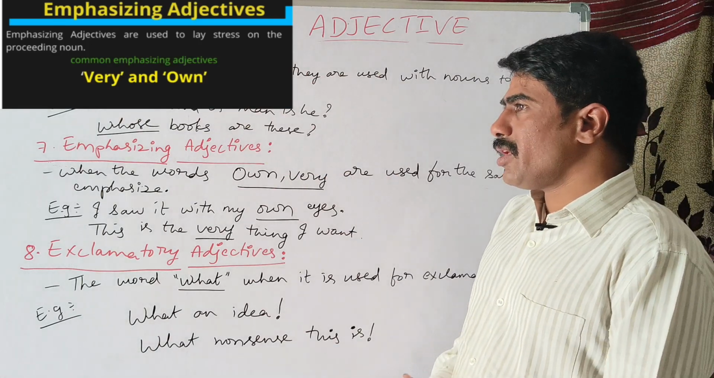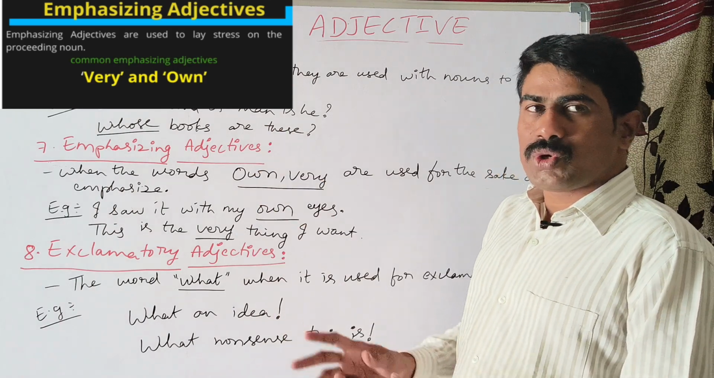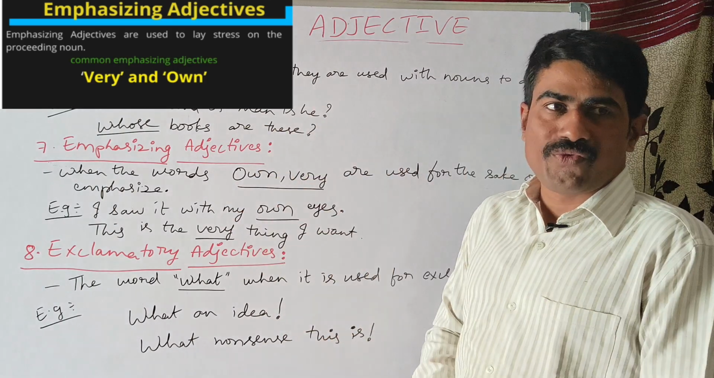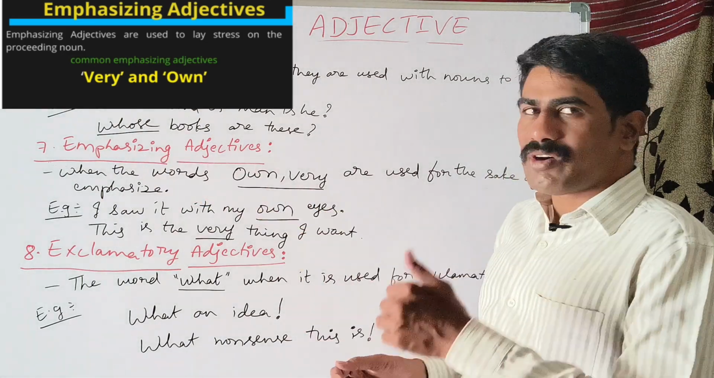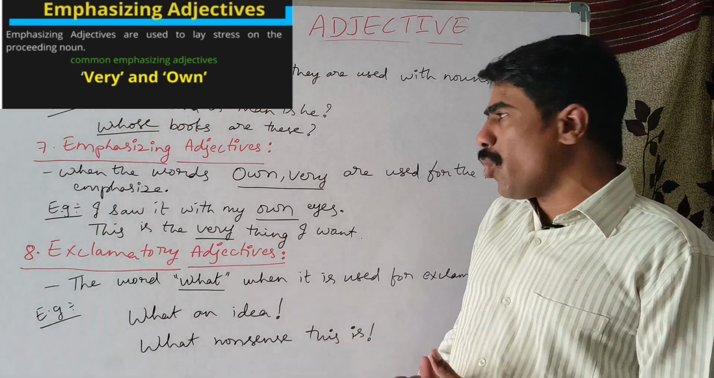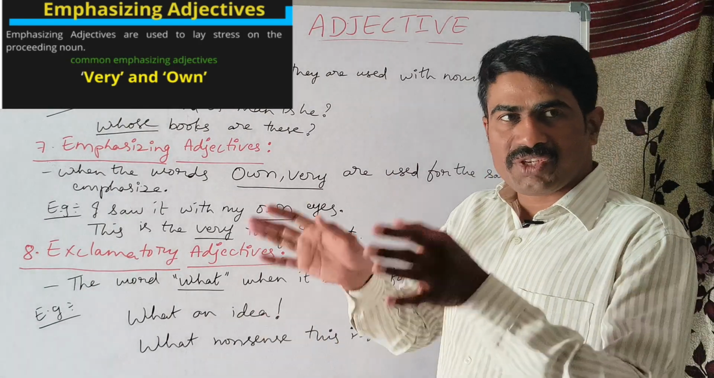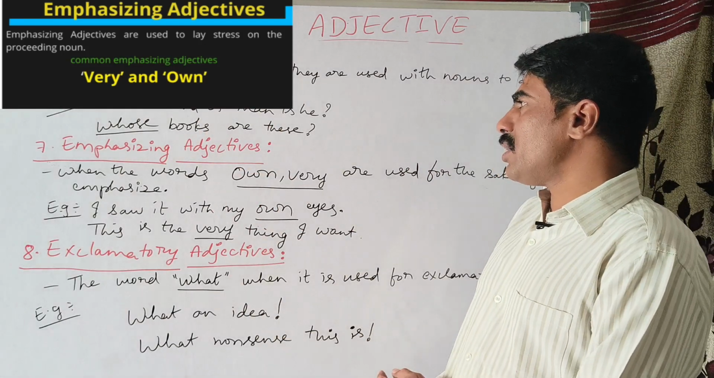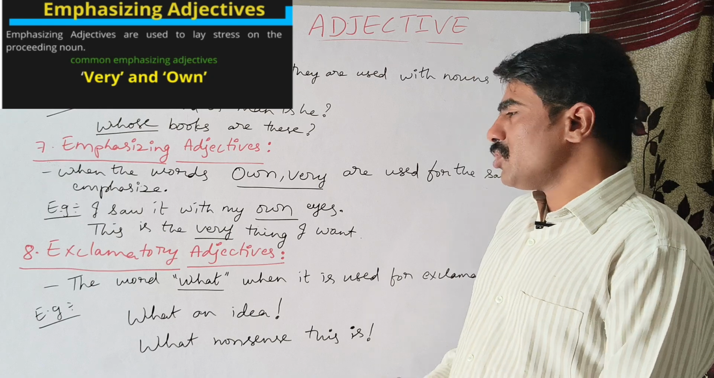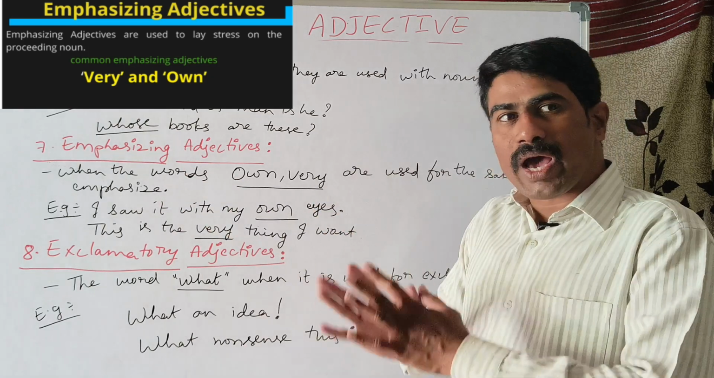Next, the seventh kind of adjective is emphasizing adjectives. To emphasize is to give more focus or more stress upon something. So when the words very and own are used for the sake of emphasis, for the intention of stressing something, then they are called emphasizing adjectives. If you look at the examples: I saw it with my own eyes.